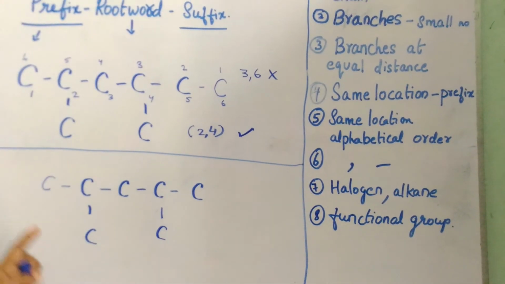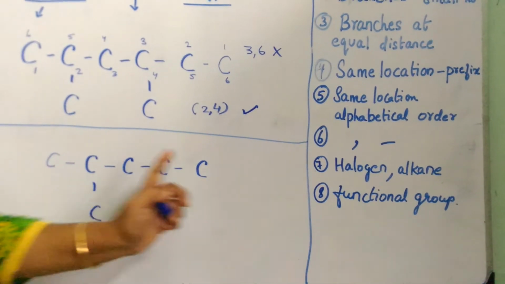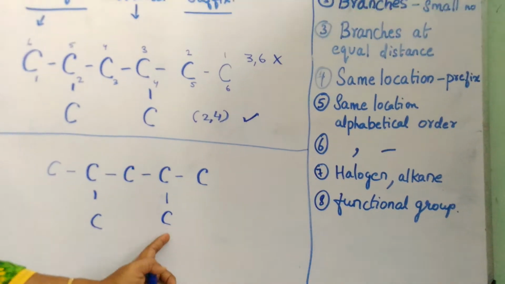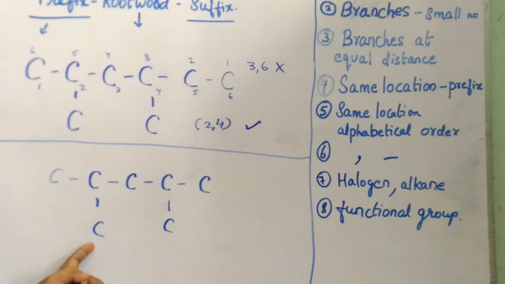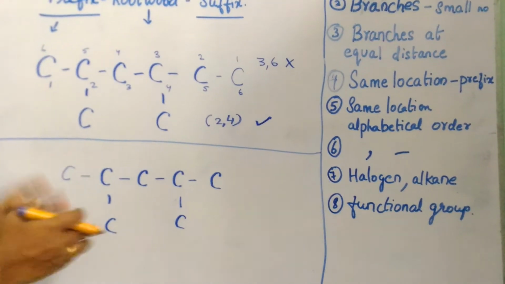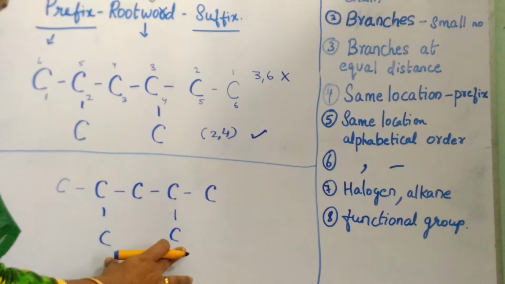If I start numbering from here, this carbon becomes CH3. If I start from the other end, this carbon also gets the 2nd position. So how should I choose the numbering when I have branches at equal distances?